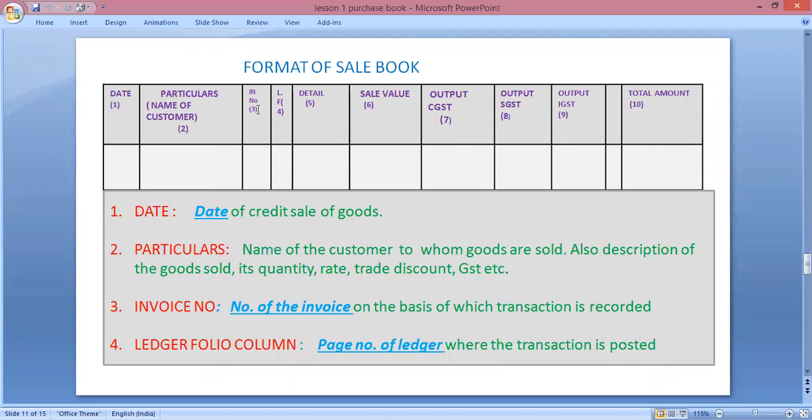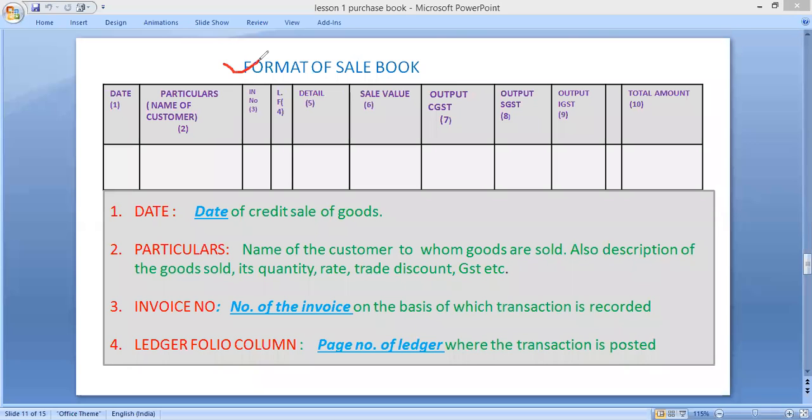Now, next thing. Now we are going to discuss its format. What is the format of sales book? In the first column, you have to write the date. Date of credit sale of goods, that is, on which date goods have been sold.